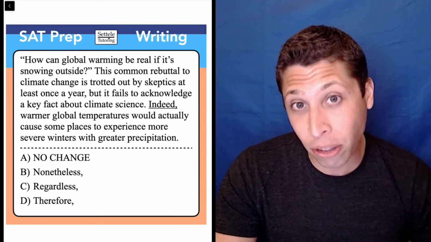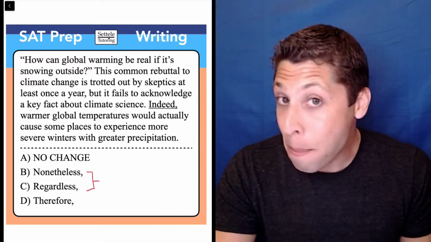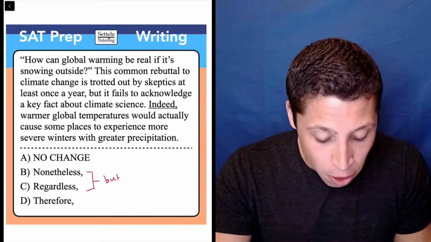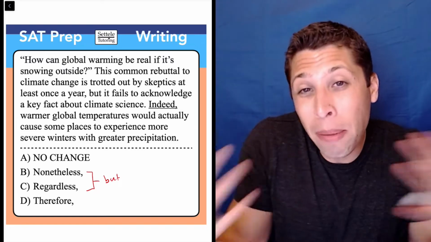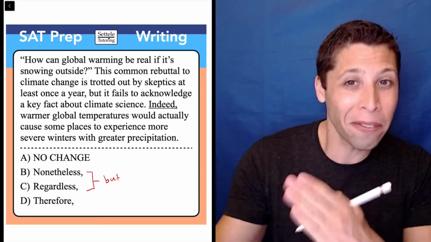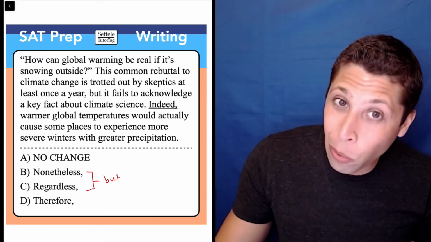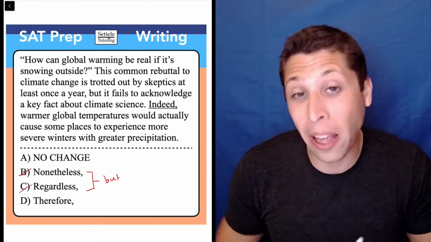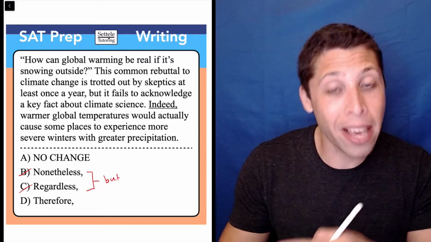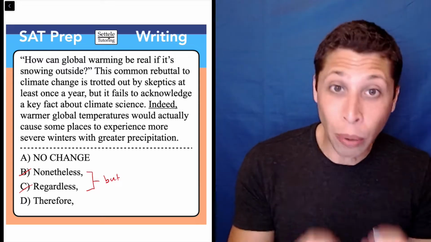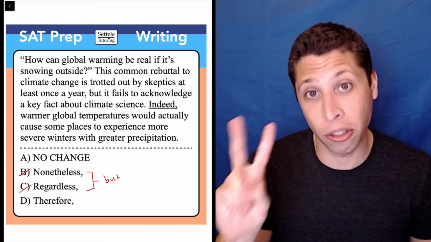So the first thing I would actually notice here is that choices B and C basically mean the same thing. They're both versions of the word "but." And so what does that mean for us strategically? Well, if they both mean the same thing, it's really hard for one of them to be right and the other to be wrong, right? Like, what would be the distinction? And since there isn't a good one, that means that they can both be crossed out, right? Two choices cannot be right. And if they mean the exact same thing, then they must both be wrong. That's really helpful right off the bat because now it takes this decision of between four choices and turns it into a decision between two.